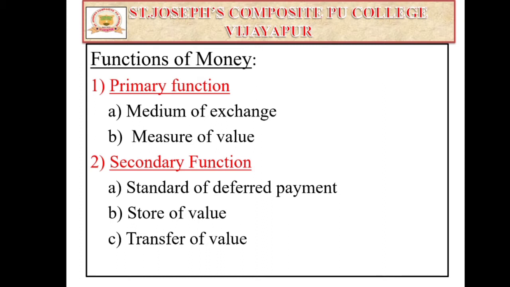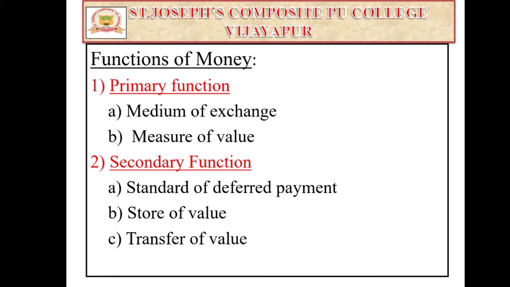It facilitates the exchange of goods for money. Money facilitates the exchange of goods and services, and it has solved the problem of the barter system by circulating money for the purpose of transactions of goods and services. That is the medium of exchange. That means we can exchange commodities with the help of money as the medium.